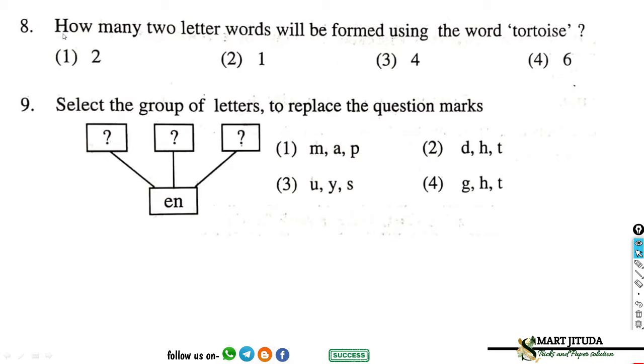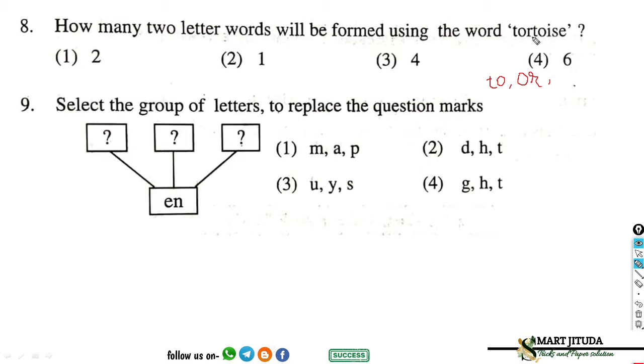Question number 8. How many two letters words will be formed using the word tortoise? First, you have to know how many letters are present to form a word. So see carefully. There is a two-letter word. In this given word tortoise, first is TO, right? Second, OR, or. So OR is the second. Only we have to find the two letters words, right?